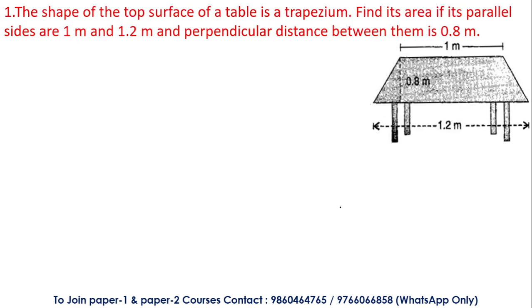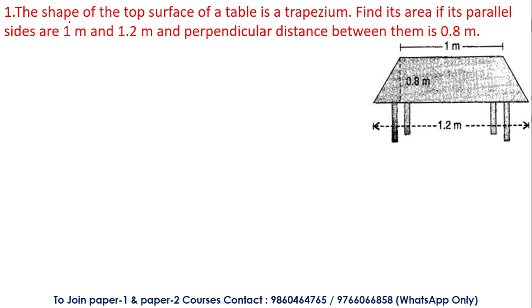So moving on to the next question, students, this is question number 1 of today's class. The shape of the top surface of a table is a trapezium. Now the question is based on trapezium. Find the area if its parallel sides are 1 meter and 1.2 meter, and the perpendicular distance between them is 0.8. Okay, we have to find the area, and the parallel sides are given, that is 1 meter and 1.2 meter.